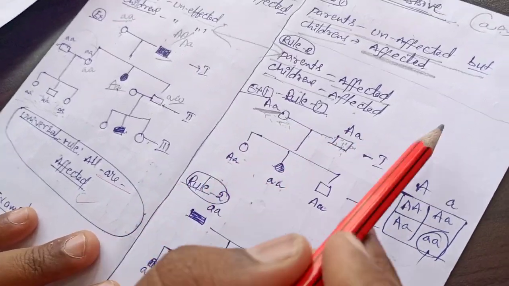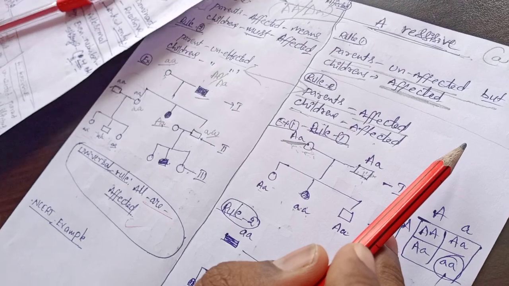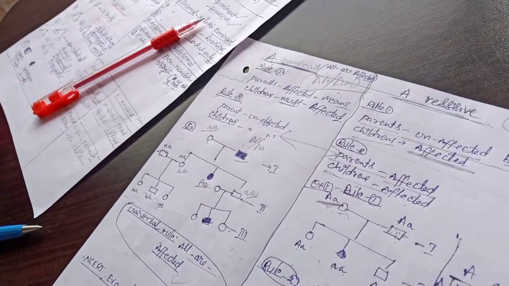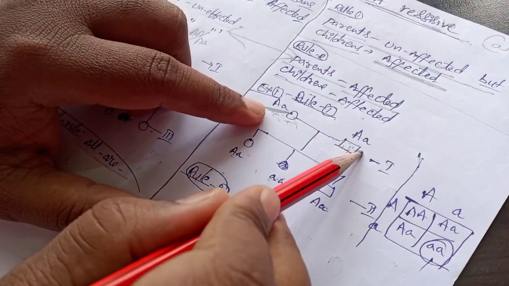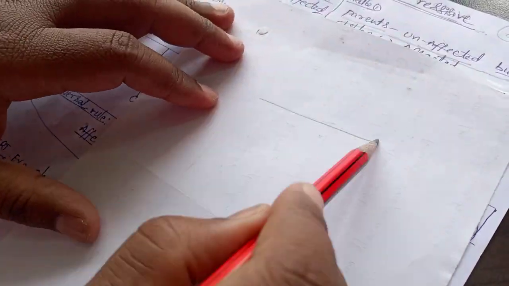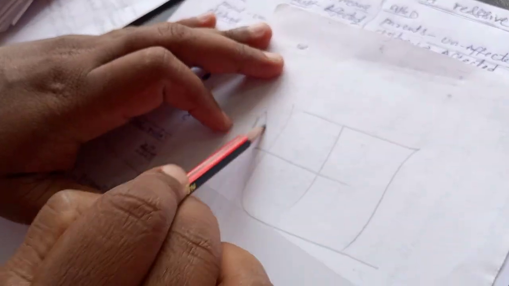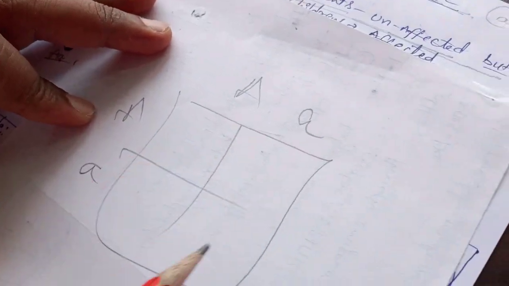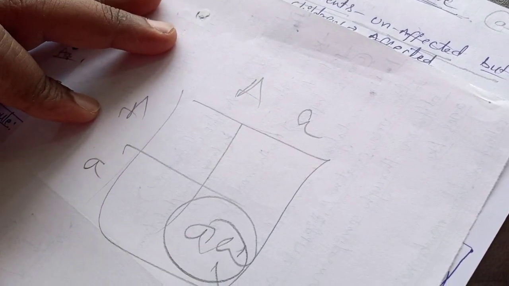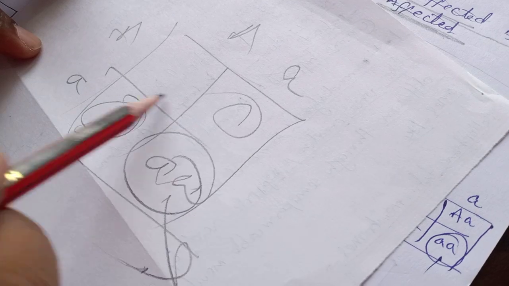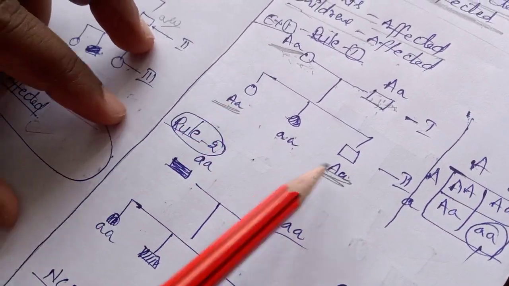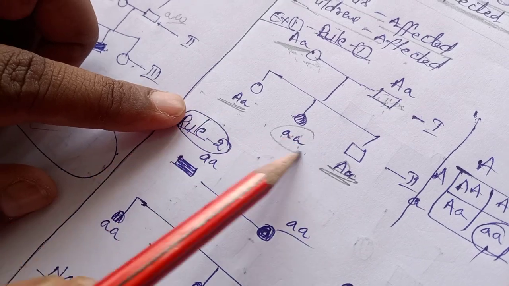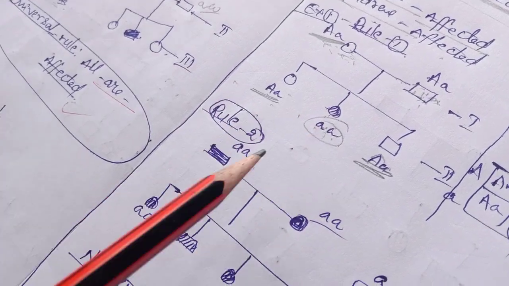If you make it so, it will come capital A, small a, capital A, small a, and small a, small a in recessive form. The remaining are all dominant form only. So the unaffected persons are the dominant form, and affected persons are recessive form.